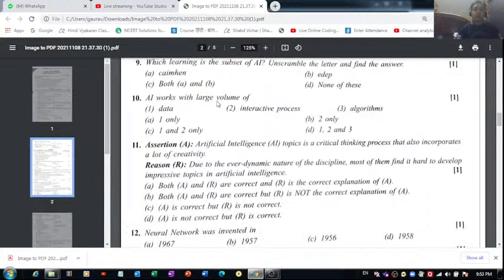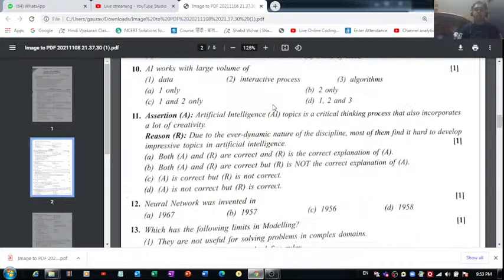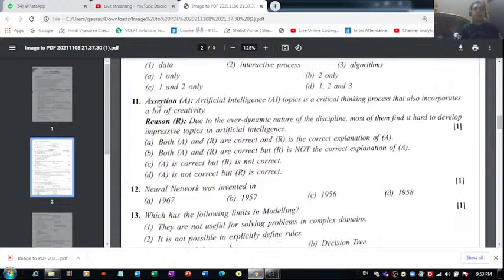Artificial intelligence works with large volume of its data. The correct answer is data, right? And so we'll go with this option A. Algorithms, we use it for processing the data, right? We don't take into consideration when we are developing neural networks. Here we have to answer this question on the basis of the knowledge we have about neural networks, right? Then we have this question number 11 based on assertion and reasoning. Artificial intelligence topics is a critical thinking process that also incorporates a lot of creativity. Okay, then we have this reason for this assertion.